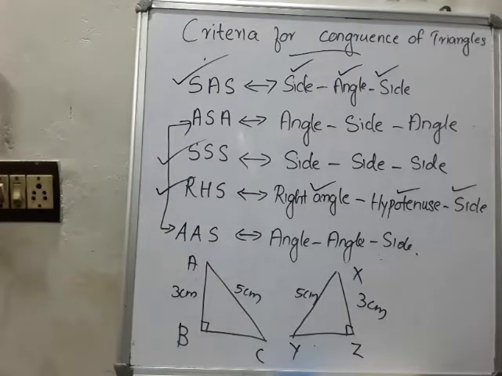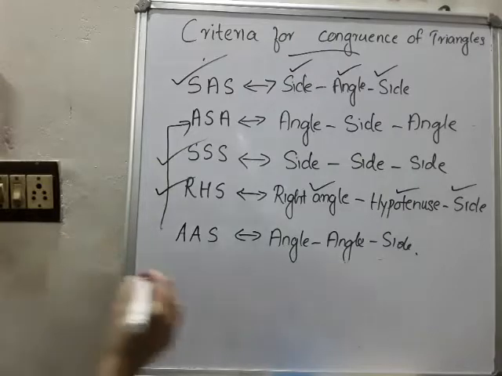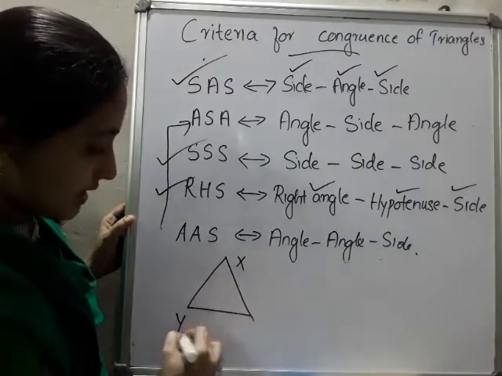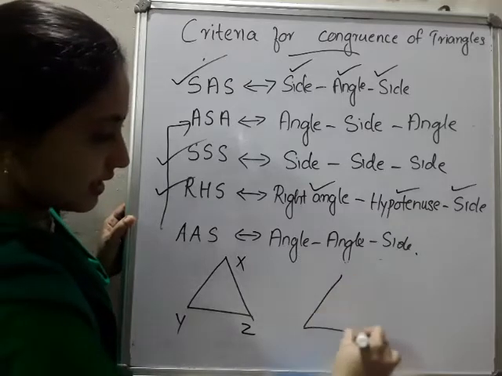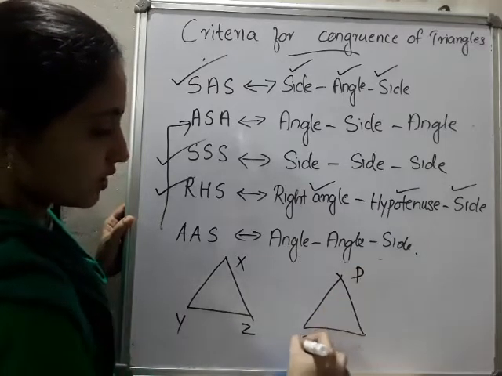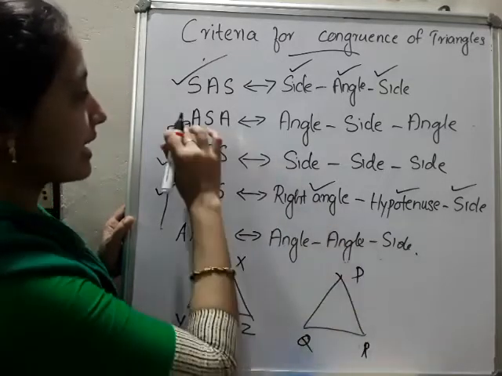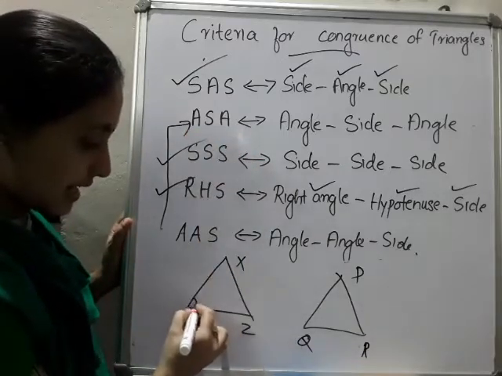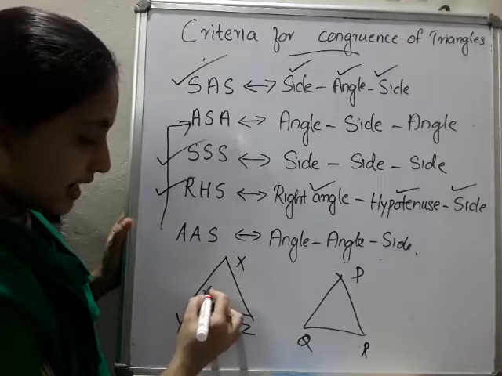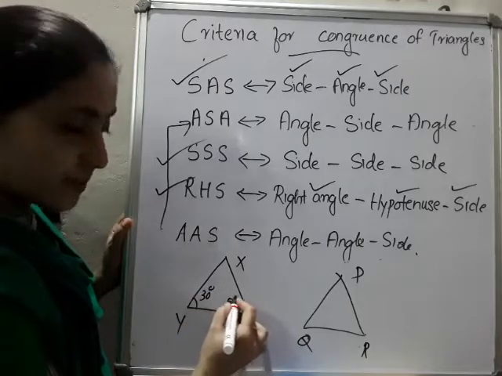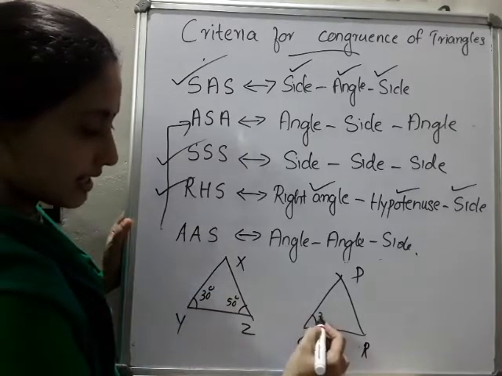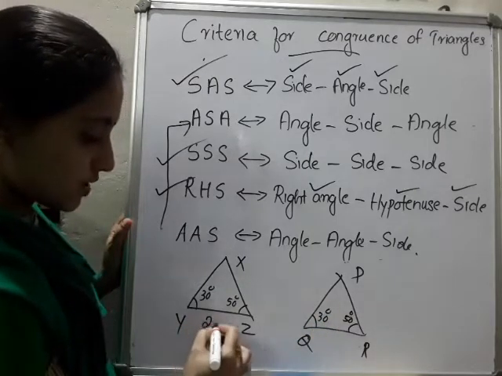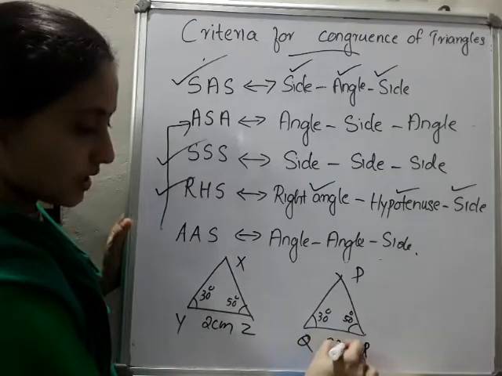ASA congruence rule means that if you have two triangles XYZ and PQR, and angle, side, angle, that means two angles and the included side. So I'll mark this as angle 30 degree and this as angle 50 degree, and this one has 2 centimeter, this one has 2 centimeter.